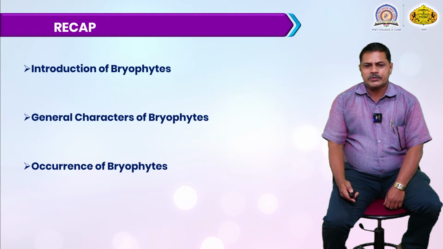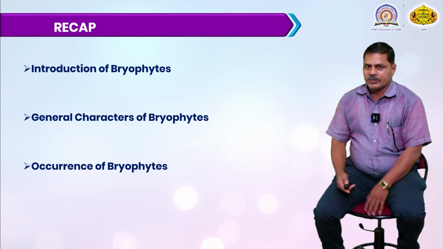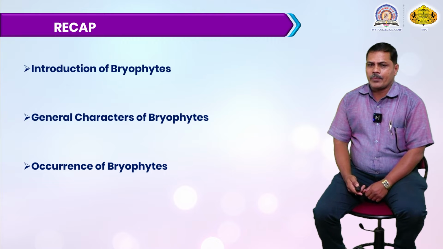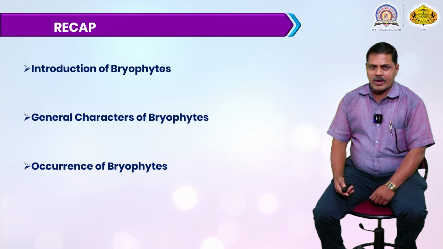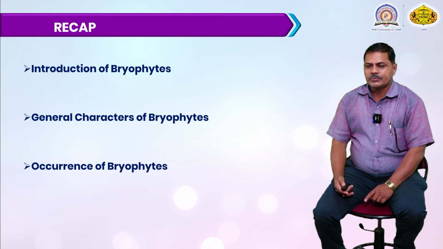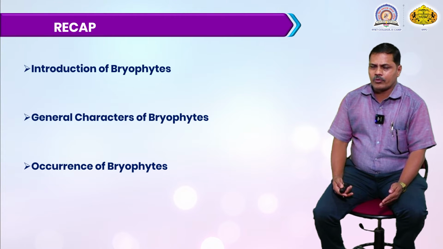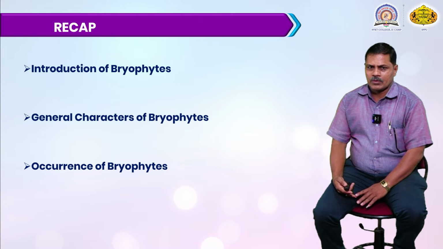Introduction of the bryophyte. First, what is a bryophyte? Bryophytes are non-flowering, non-seed-bearing plants. There is no appearance of true roots, stem, and leaves. These bryophytes can grow worldwide. Most bryophytic species grow in aquatic as well as marshy places. Certain species are amphibians. Why are they called amphibians? Certain species can grow inside the water as well as in terrestrial regions. Few species can also grow in a desert region.